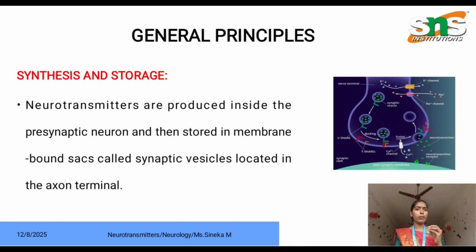The neurotransmitter is produced in the presynaptic neuron. It is present before the synapse. Synapse is a junction between two particular things. Presynaptic neuron means it is present before the junction. So, the first principle, synthesis and storage: the neurotransmitters are stored in synaptic vesicles in the axon terminal. Here is the image of synthesis and storage of neurotransmitter. In that picture, there is a sac present and the neurotransmitters are also present inside the sac.